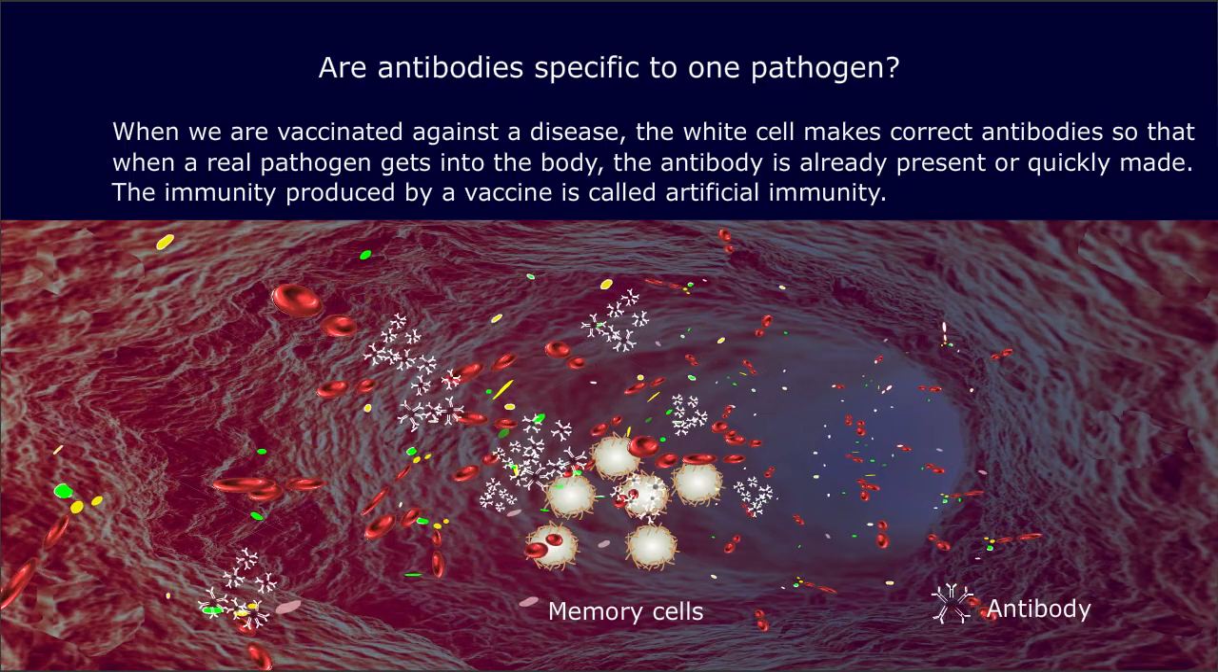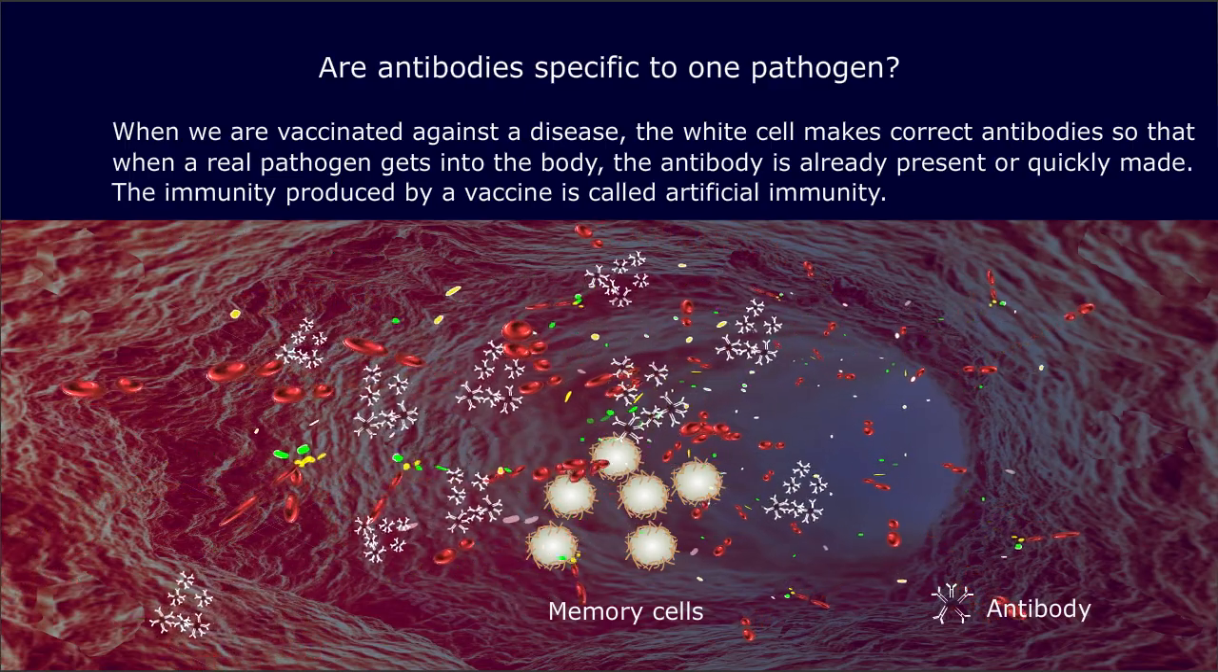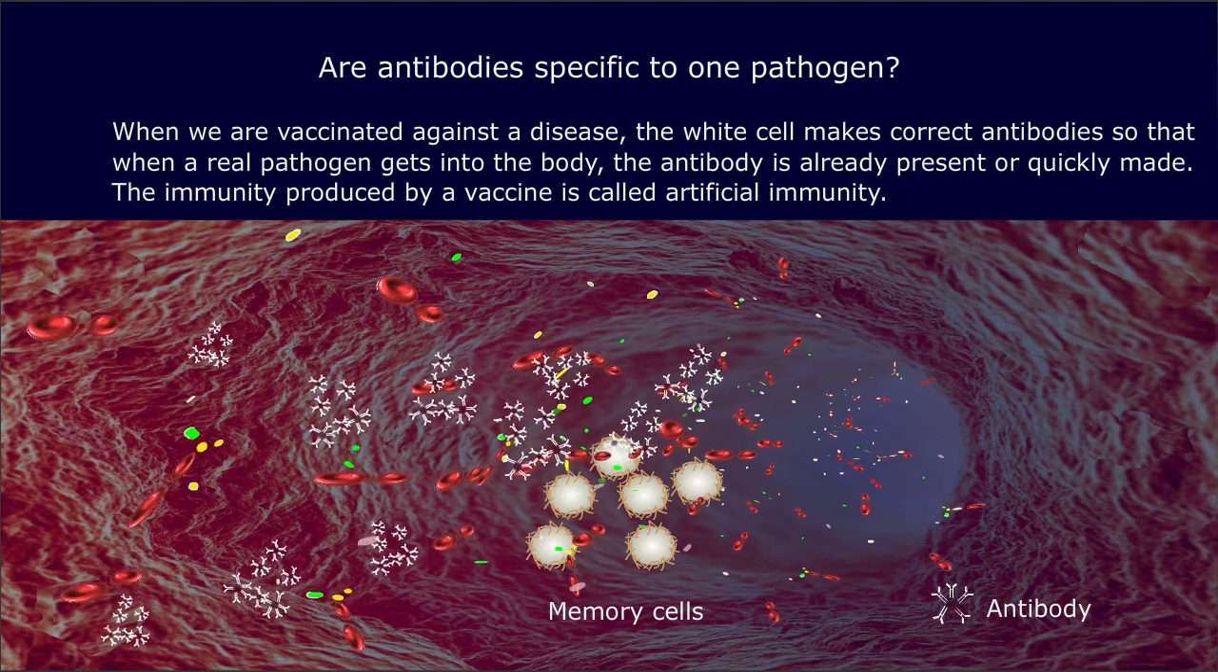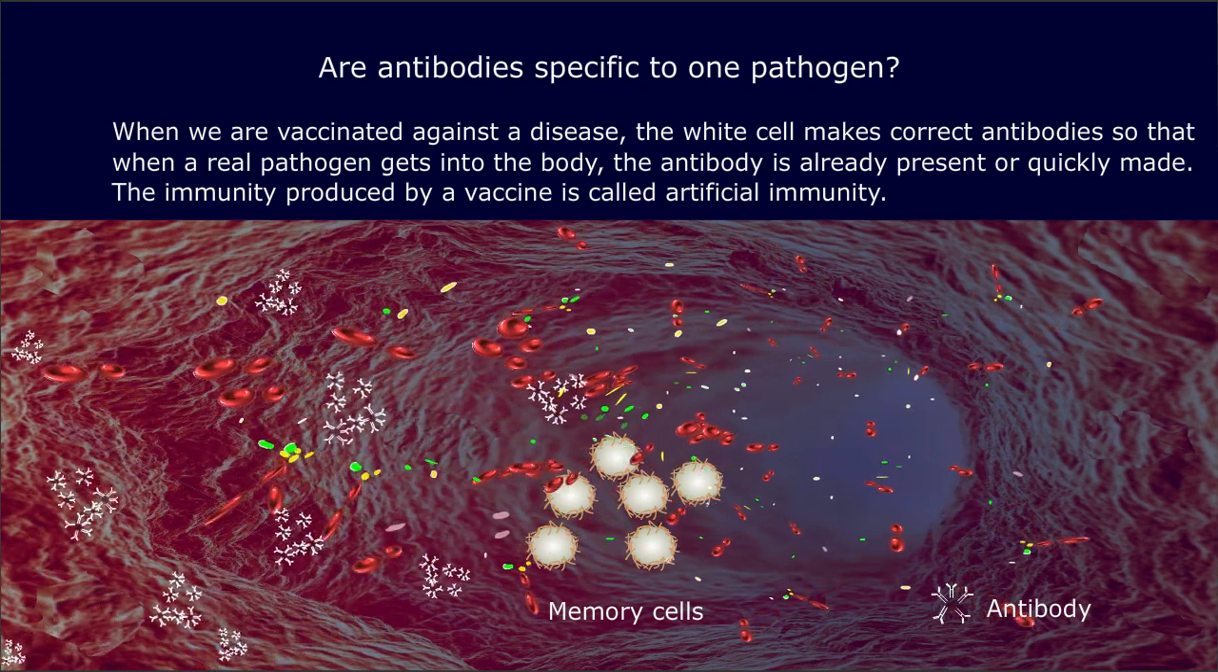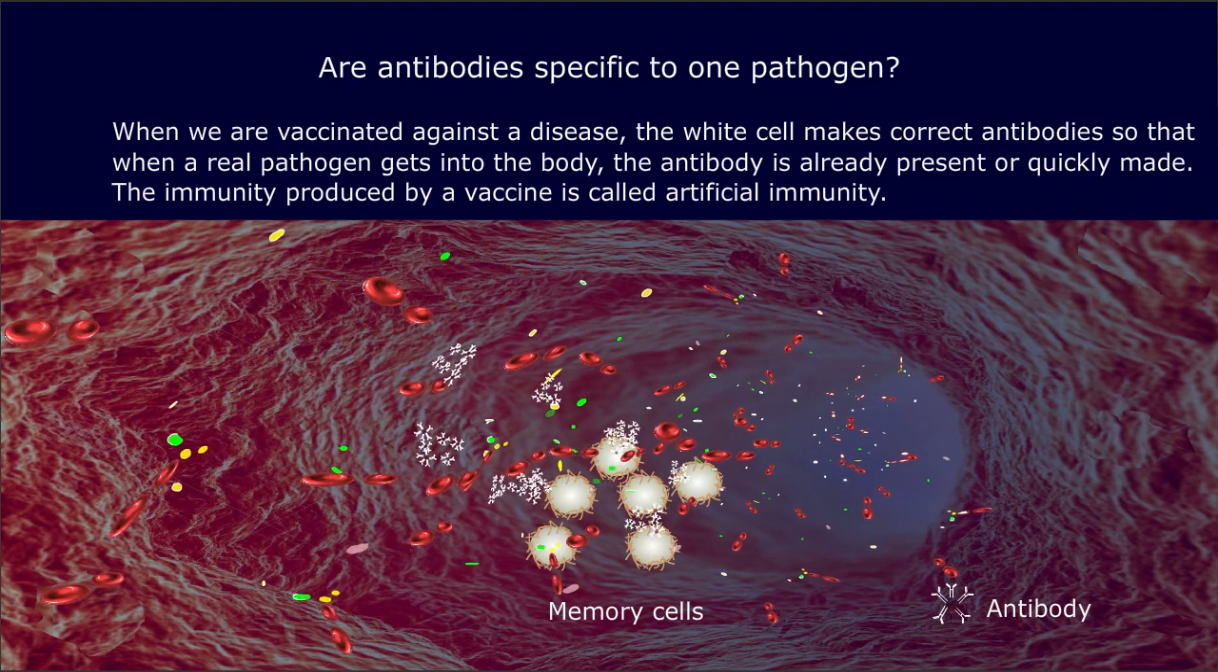When we are vaccinated against a disease, the white cell makes the correct antibodies so that when a real pathogen gets into the body, the antibody is already present or quickly made. The immunity produced by a vaccine is called artificial immunity.